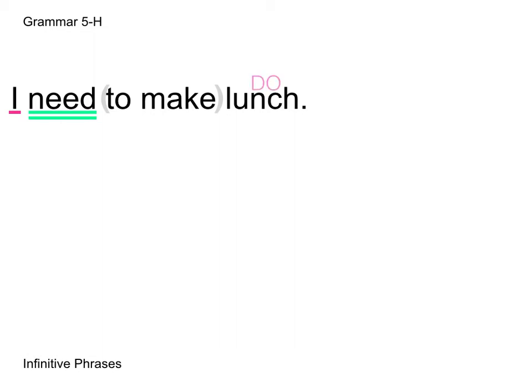The lunch. Lunch is the direct object of the infinitive, so I'm going to label that, but we know that since lunch is the direct object of the infinitive, the entire phrase creates its own part of speech, to make lunch. So I'm going to take away the direct object, and we know that since need is our verb in the sentence, to make lunch is going to be receiving an action. Need is an action verb, it's not a linking verb, so we can label the entire phrase as a DO. It is what is receiving the action.